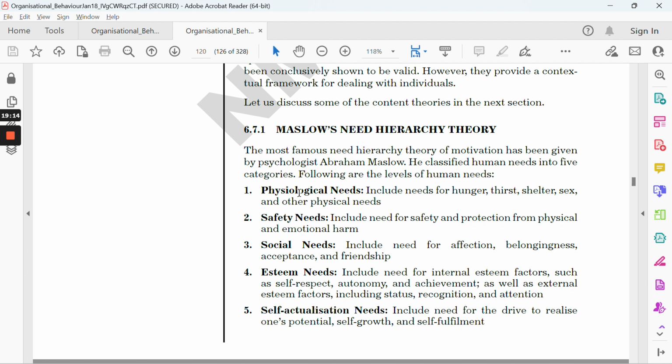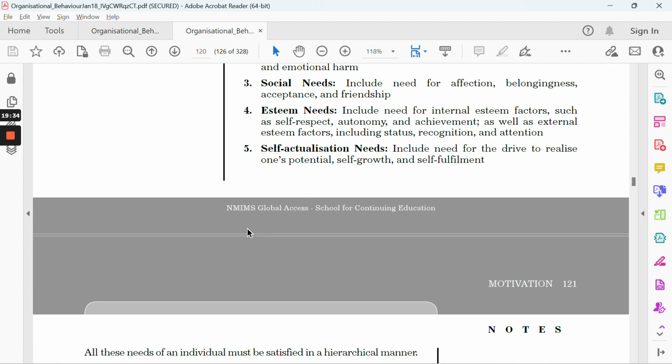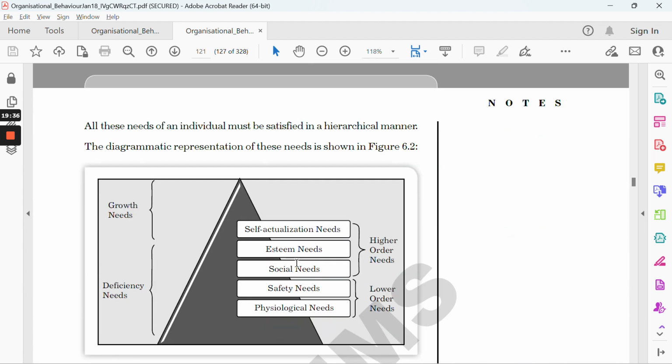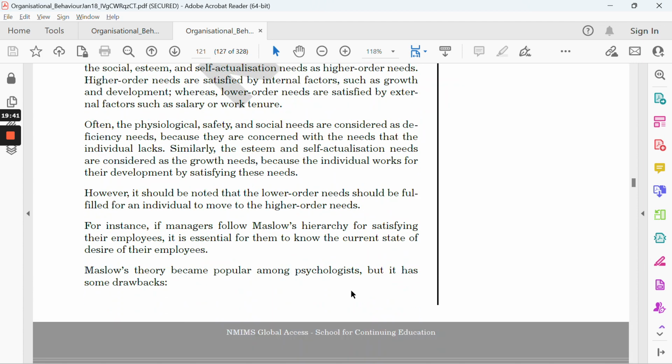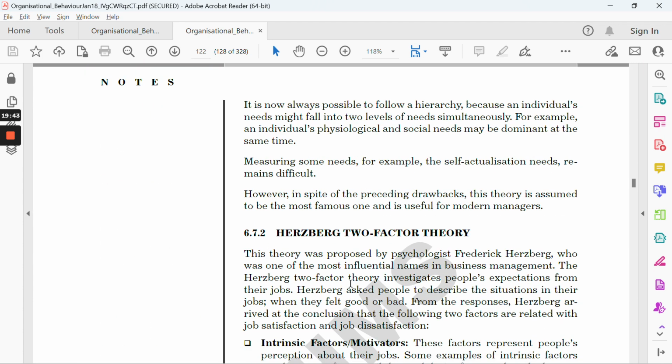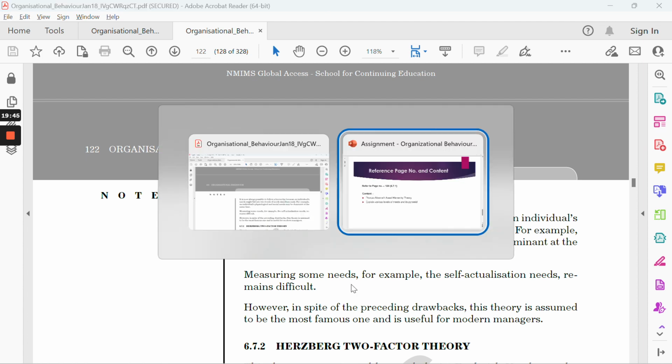Then come the social needs, where you need to be a part of society: affection, belongingness, acceptance, etc. Esteem needs come to the next level, where people think of self-respect, self-esteem. And last but not the least, where everything ends up is self-fulfillment and self-growth. So this is the pyramid which you can mention in this question, giving a brief liner on each. I think that would cover almost 500 words.